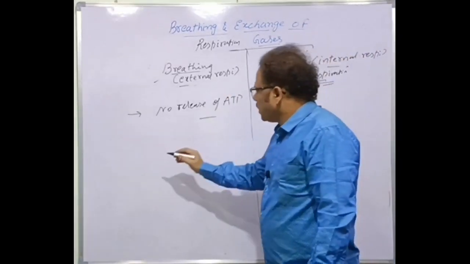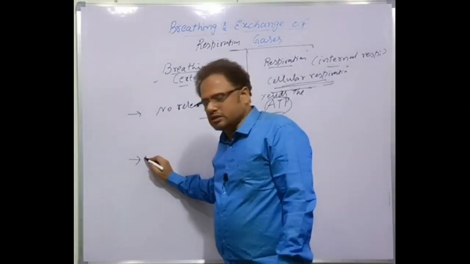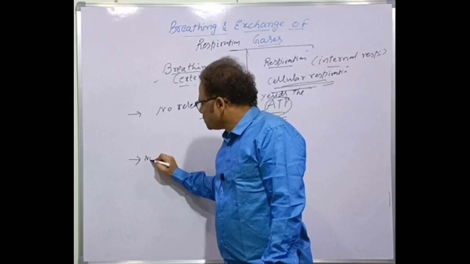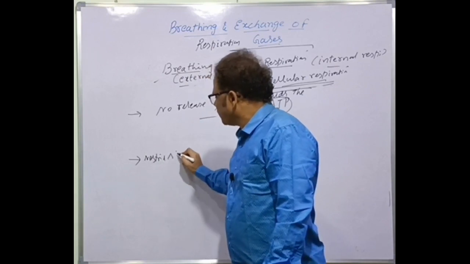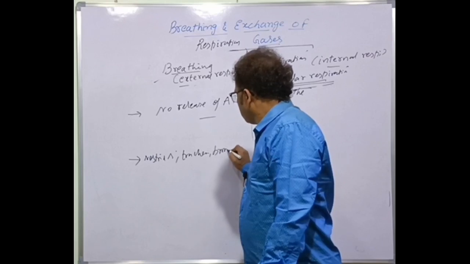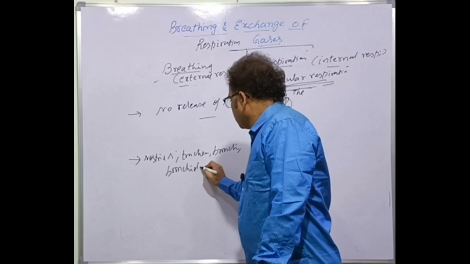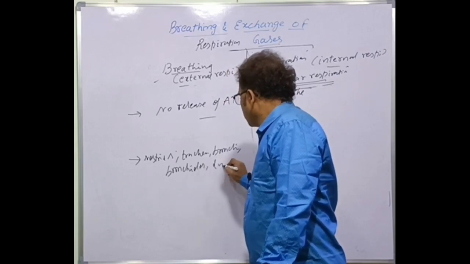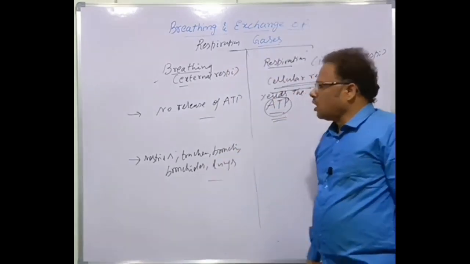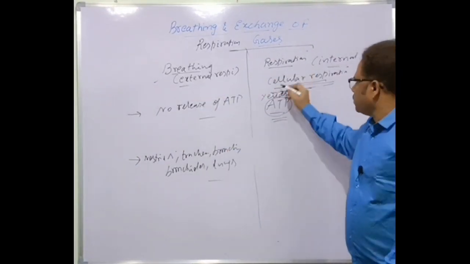Now, what are the organs involved here? In the case of human beings, the nose is involved, of course, nostrils, nasal chambers, trachea, bronchi, bronchioles, larynx, and also lungs. These are the organs of breathing. Whereas what is the site of cellular respiration?